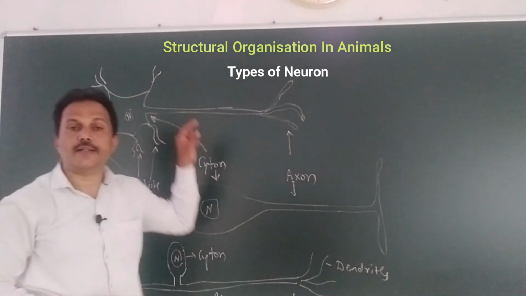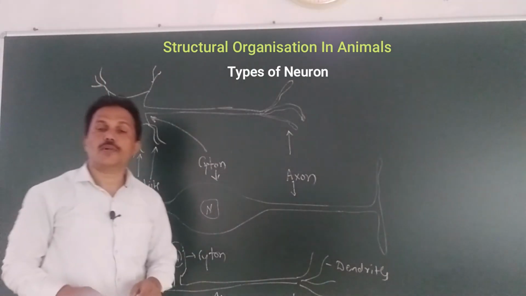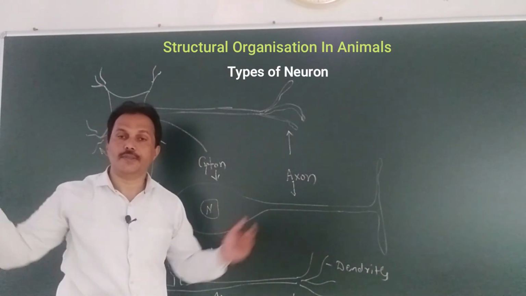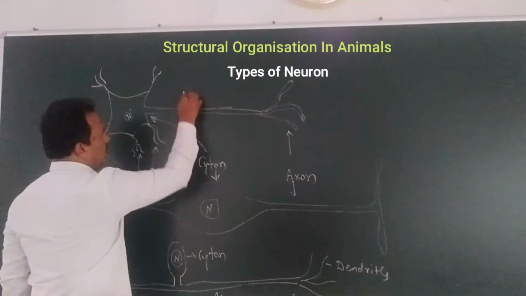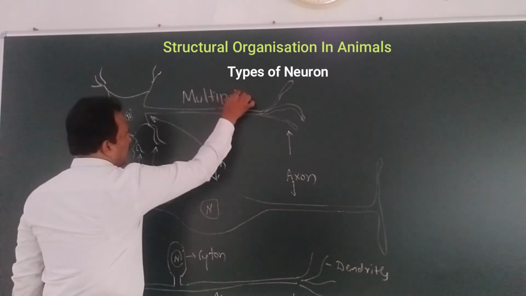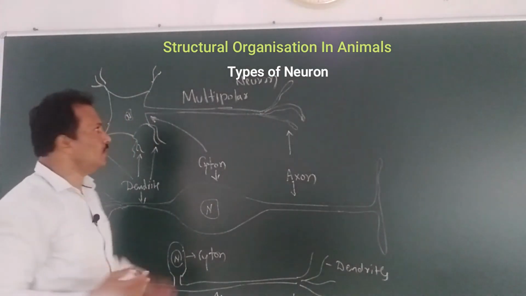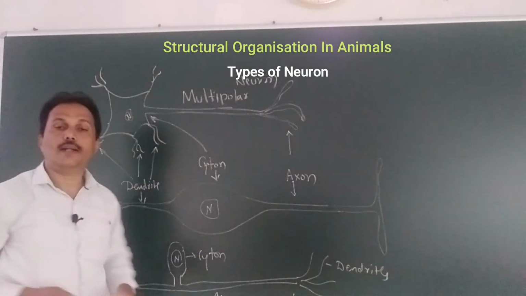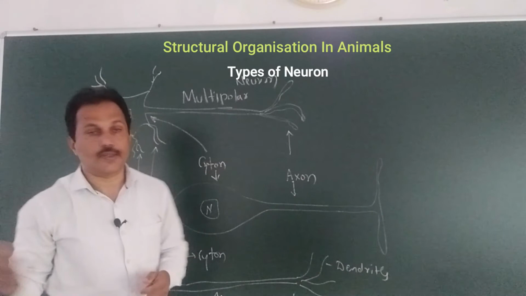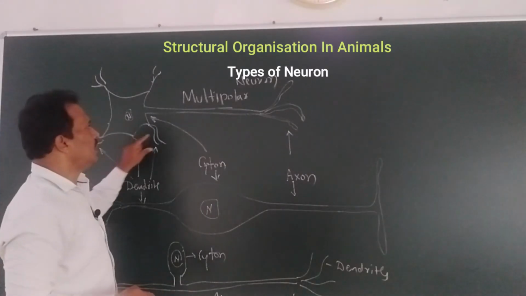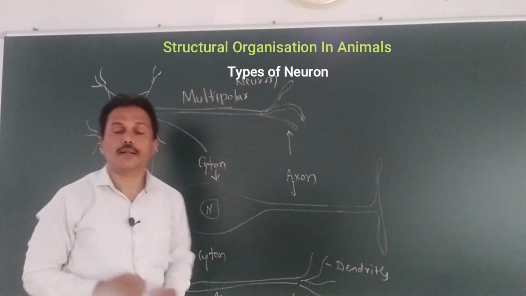And how many dendrites are you getting here? 1, 2, 3, 4, 5, 6, 7, 8, 9, 10. More than one dendrite is present, they are carrying the impulses from different sources. This type of nerve cell is known as multipolar neuron. Multipolar neuron, because it is receiving the signals, stimulus from different sources. A very important thing is that more than one process is present. This is one process, dendrite, axon. More than one process is present in multipolar type of neuron.